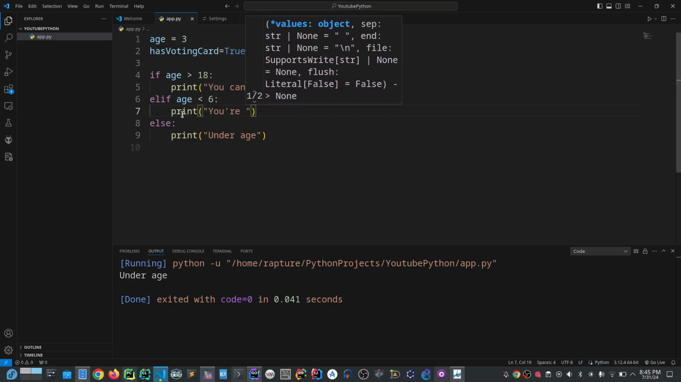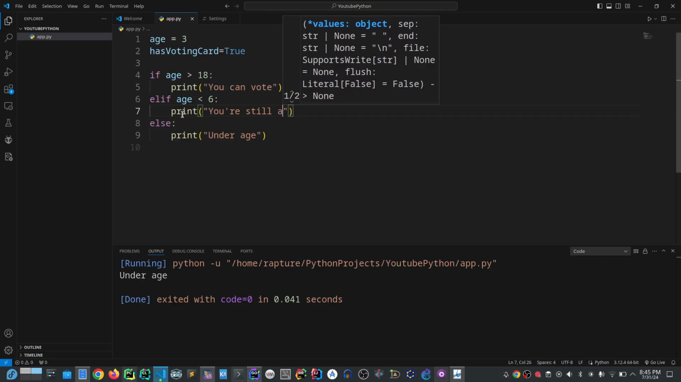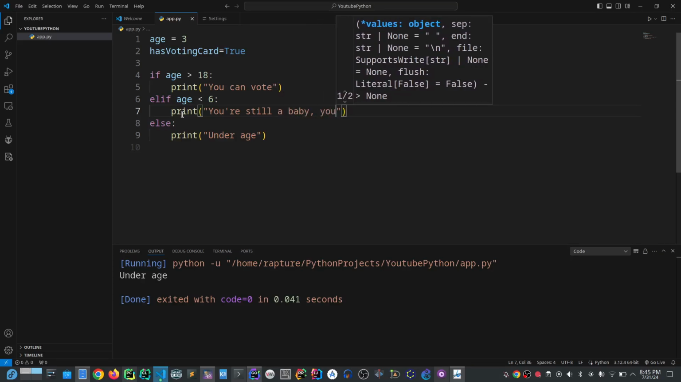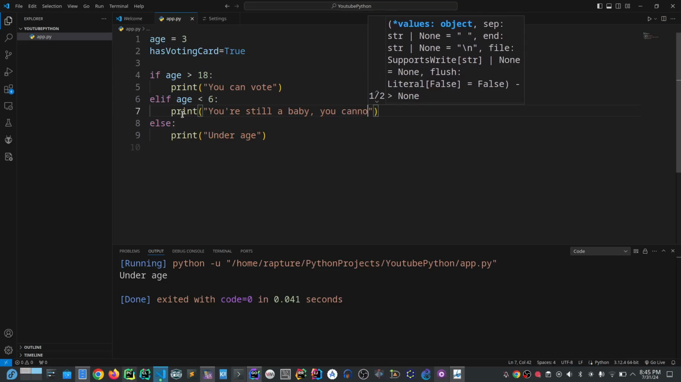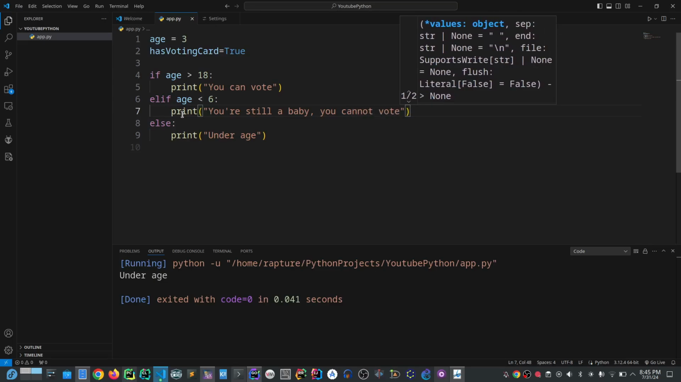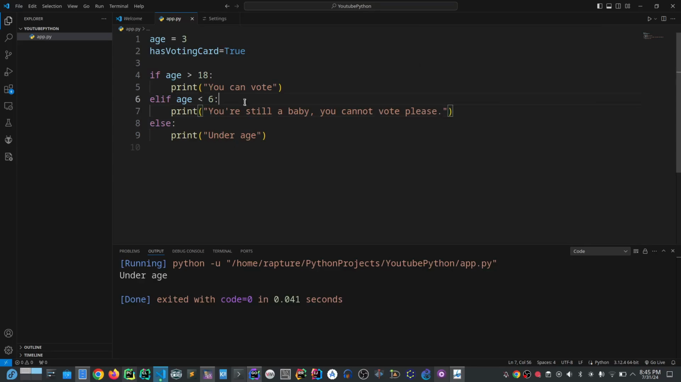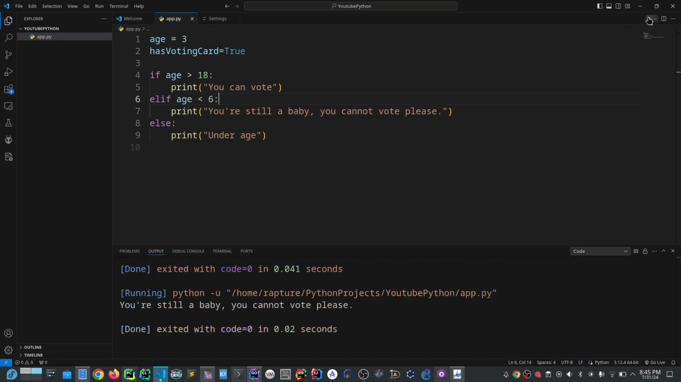You are still a baby. You cannot vote, please. Then, for example, now if you run it, and your age is this, you see: you are still a baby, you cannot vote, please. And you can see there's something here.